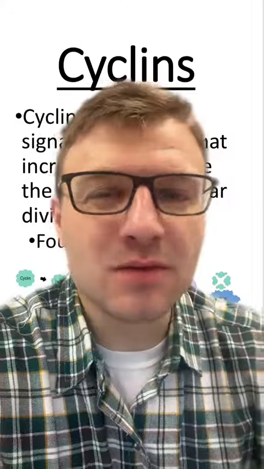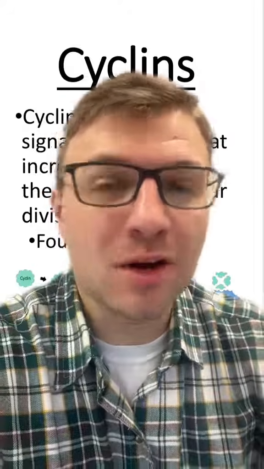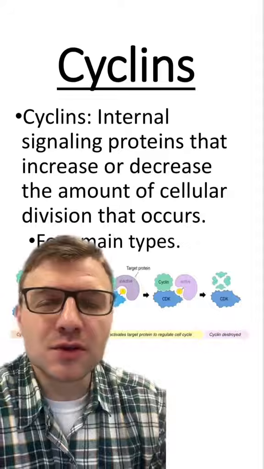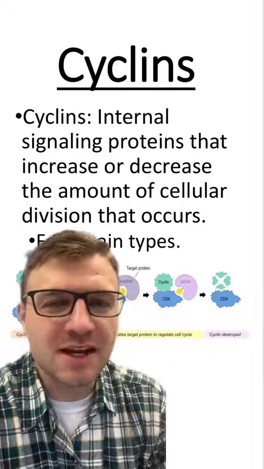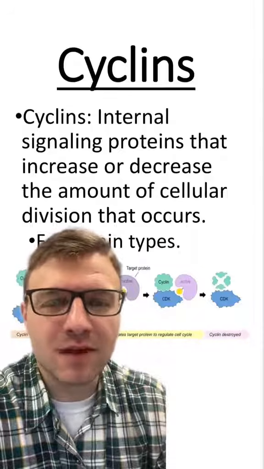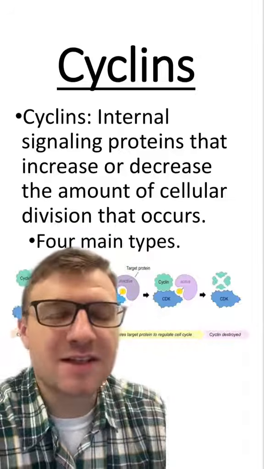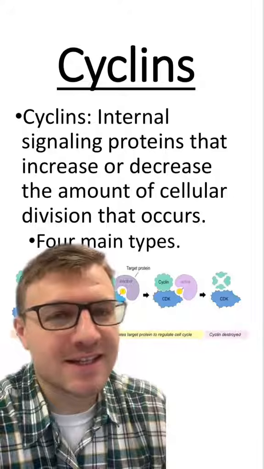Let's talk about how your body regulates the cell cycle, or mitosis. In your cells, you produce a molecule known as a cyclin. Cyclins are internal signaling proteins that either increase or decrease the amount of cellular division. Specifically, cyclins are going to bind to something called a CDK.